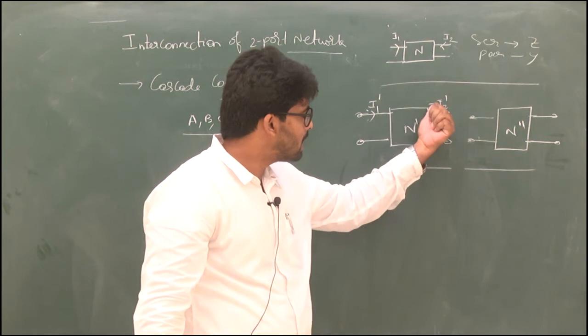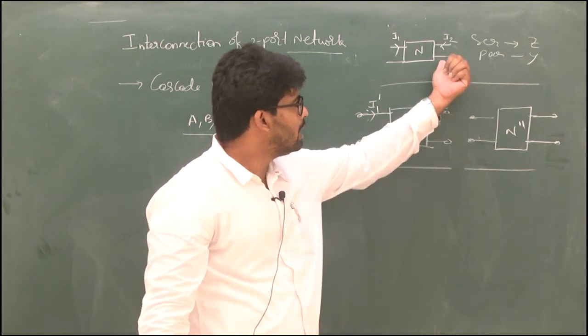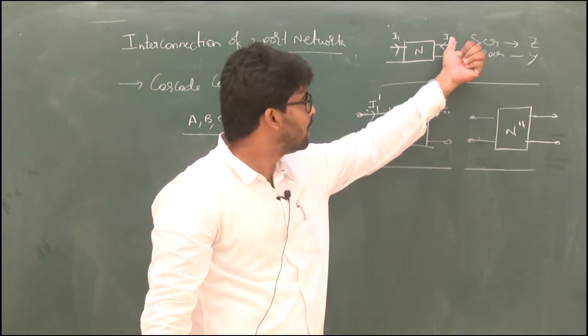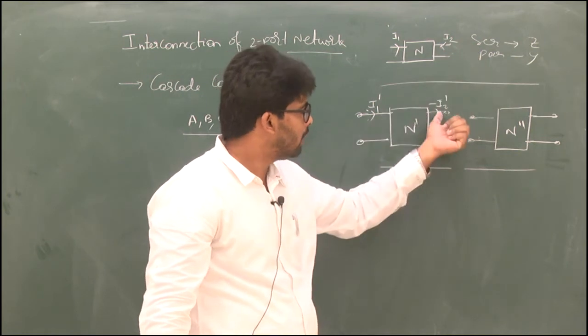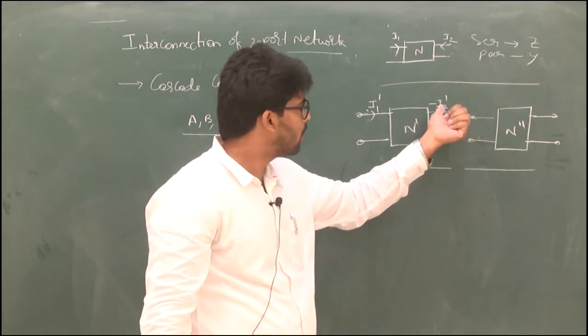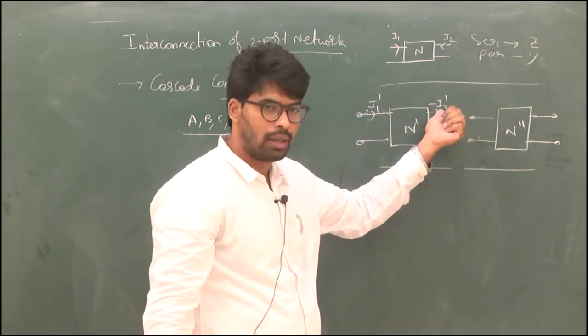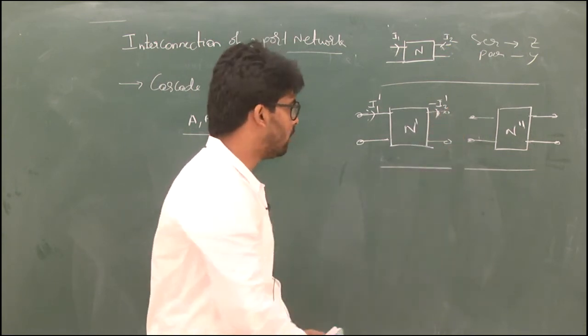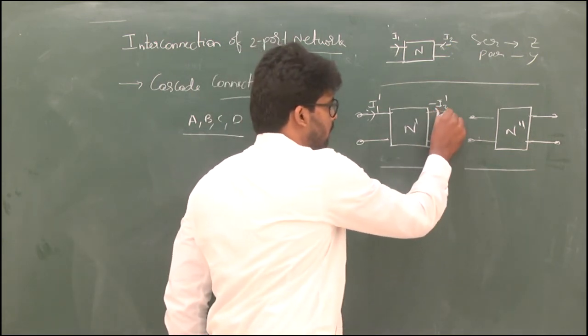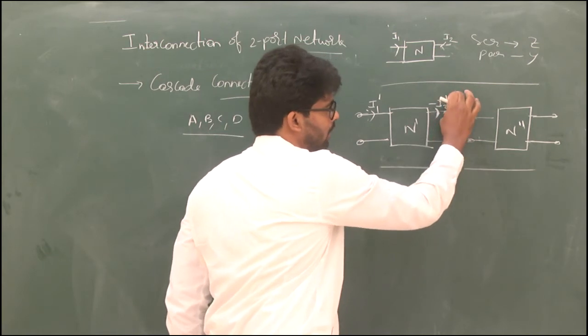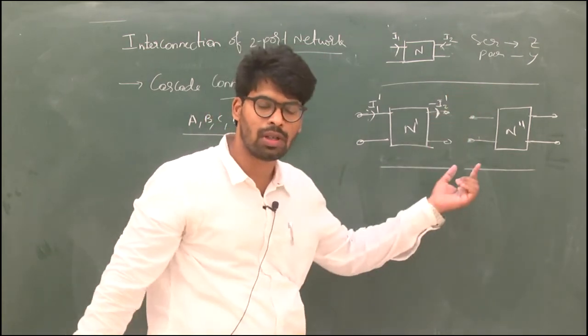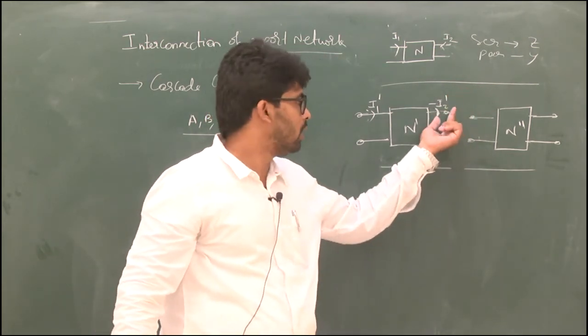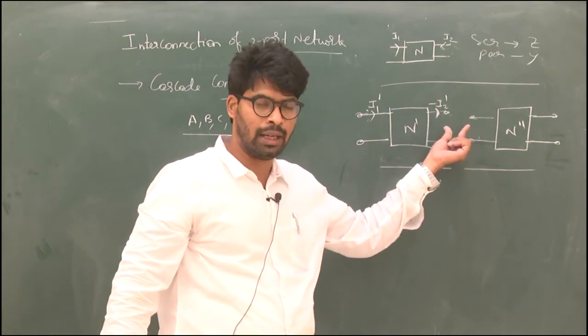So I take the minus symbol, because conventionally current should enter like this, but I take it outward. Therefore I2 will be negative. That's the whole idea. This is the main point you need to understand. This will be an interview question also, my friends, so remember this at any cost.